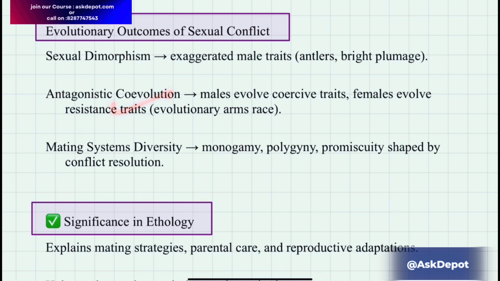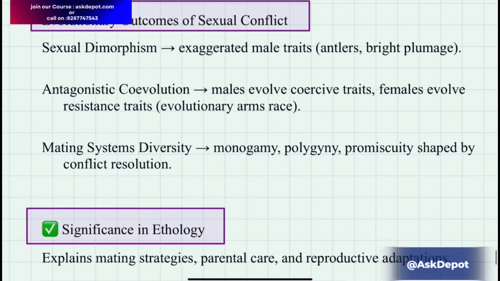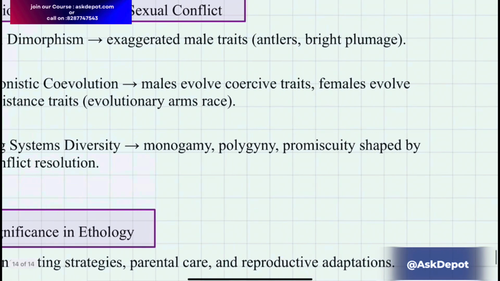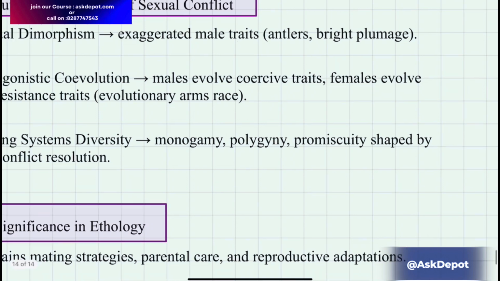Next is the antagonistic coevolution. Antagonistic coevolution means that males evolve the coercive traits and females evolve the resistance traits. Now this is what I was talking about, the evolutionary arms race. Then is mating systems diversity. There are different types of systems: monogamy, polygyny, promiscuity.